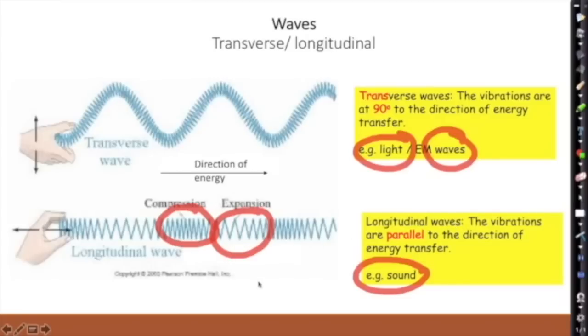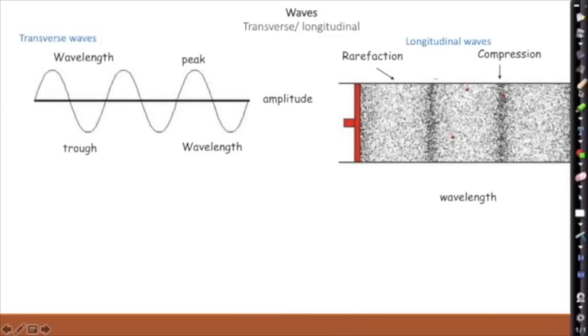So our air particles in between our ears and our vocal cords are doing this sort of effect here, where you get areas where they're spread out and areas where they're closer together. Okay, which could be shown on a slinky as well. Okay, so having a look at these diagrams in a bit more detail then. So we've got a wavelength of this transverse wave. One wavelength goes from one peak to the next peak.